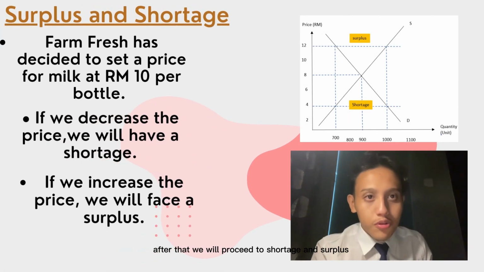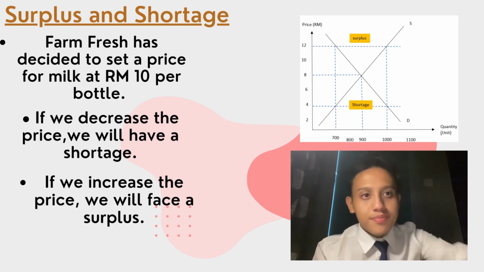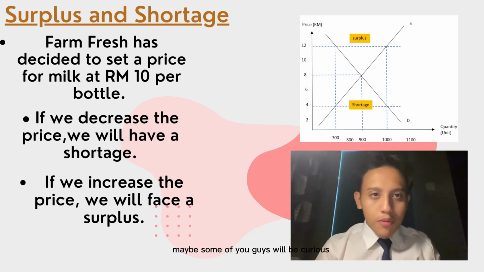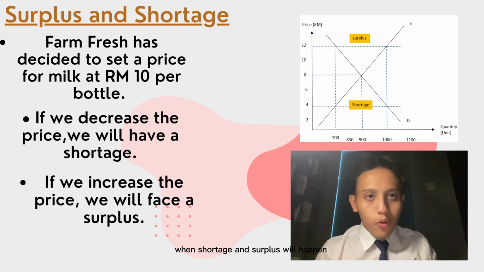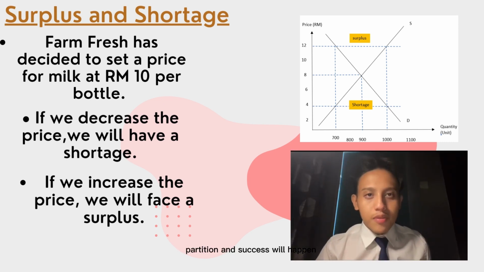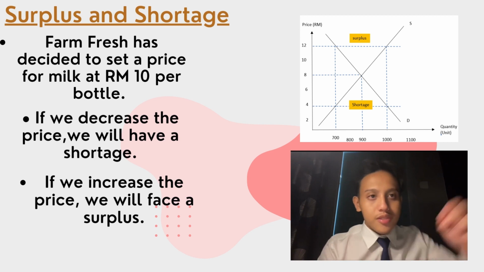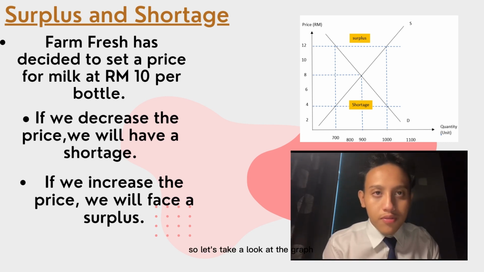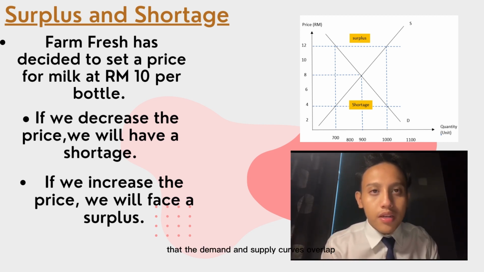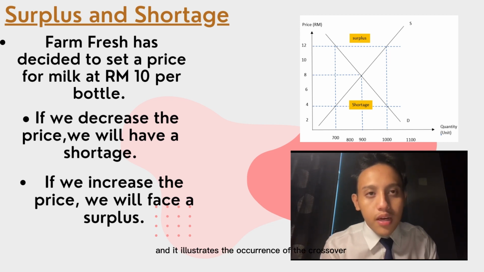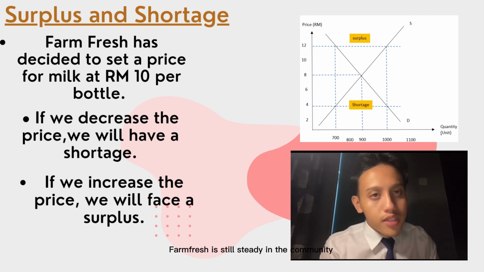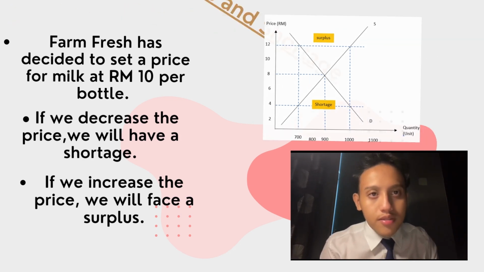After that, we will proceed to shortage and surplus. Maybe some of you will be curious when shortage and surplus will happen. Shortage and surplus will happen if the market is not in equilibrium. So who will face it? Buyers and suppliers. Let's take a look at the graph, where we can observe that the demand and supply curves overlap, and it illustrates the occurrence of the crossover. Farm Fresh is still steady in the community.